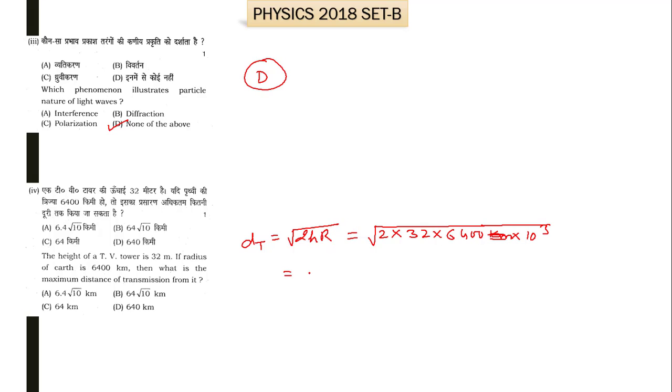So solving this, we get 32 multiplied by 2, 64, into 64. I am just squaring it so that it comes out from the square root, and there is 10 raised to the power 4 there. So you can solve this. It's very simple. You can solve by your own method and you get 6.4 root 10 kilometers. Is it there? Yes, it is here. So A is the right option for part 4 of question number 1.